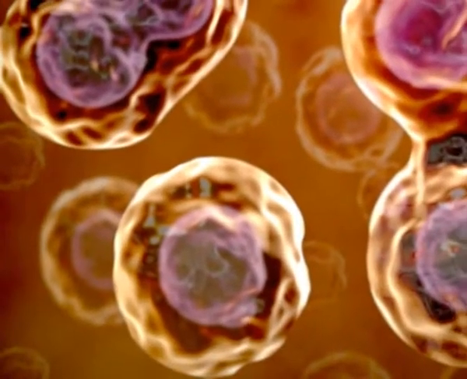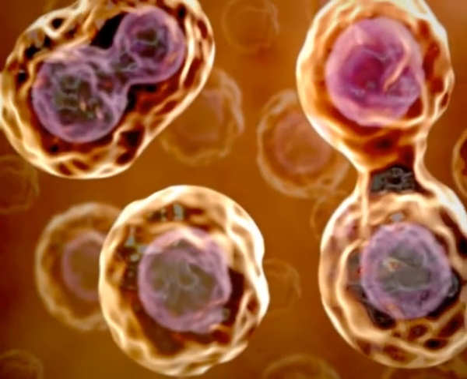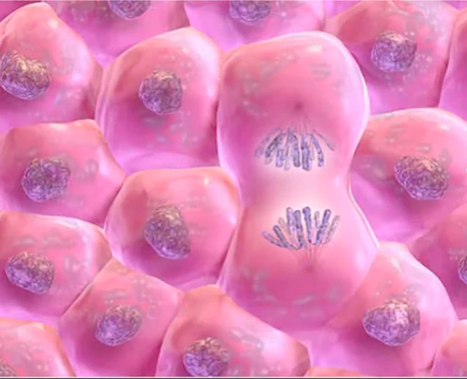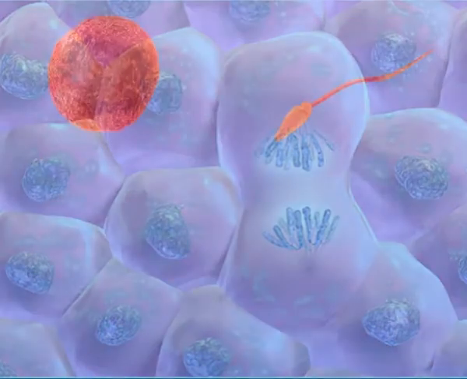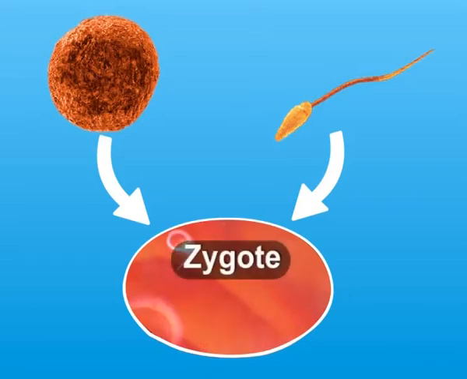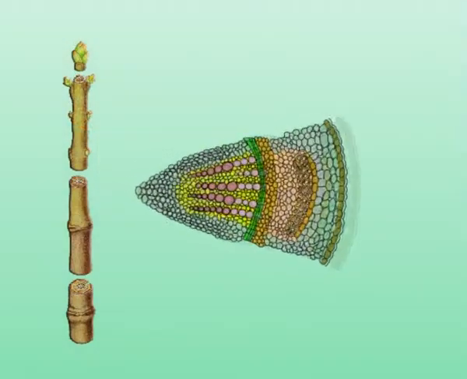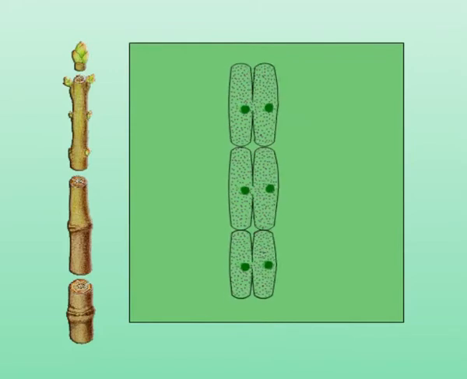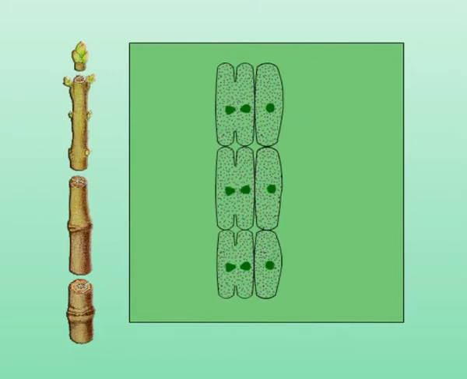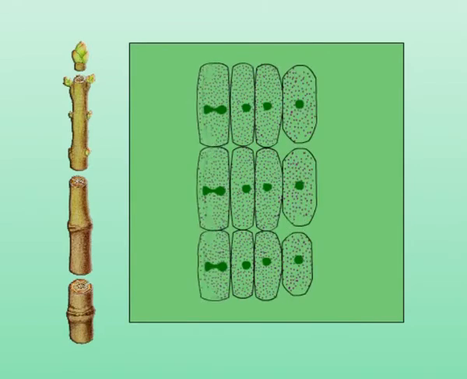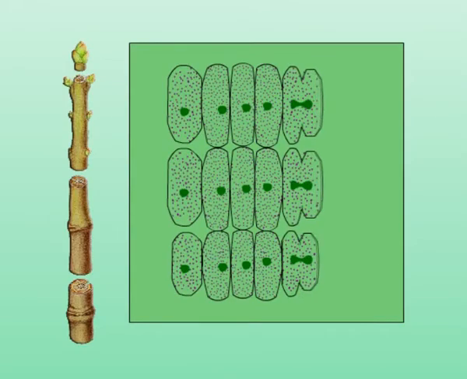Some changes take place in a cell before division to prepare it for dividing. Once the cell is ready, it divides. In multicellular organisms, new individuals developed from a single cell, the zygote, by cell division. Cell division also forms the basis of replacement of old and worn-out cells. So, we see that cell division maintains continuity of living matter generation after generation.